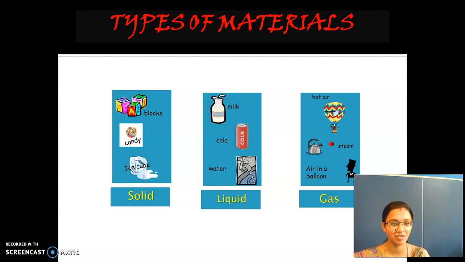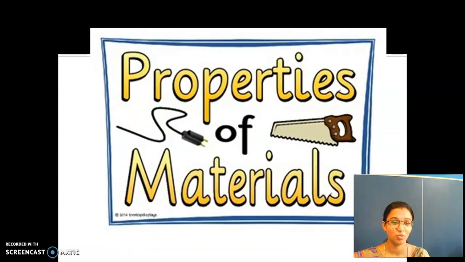Shall we go to the next one? Properties of materials. I gave you one question, right? Why does a ship float in water, but an iron nail sinks in water? Have you found the answer? Comparing the weight of the iron nail and the ship, which has more weight? The ship. But the ship floats on water. Why does an iron nail sink? Have you found the answer?